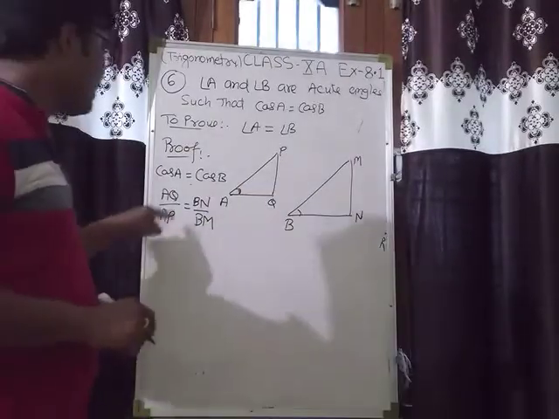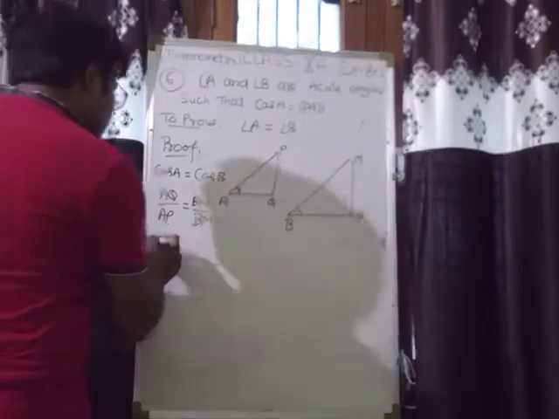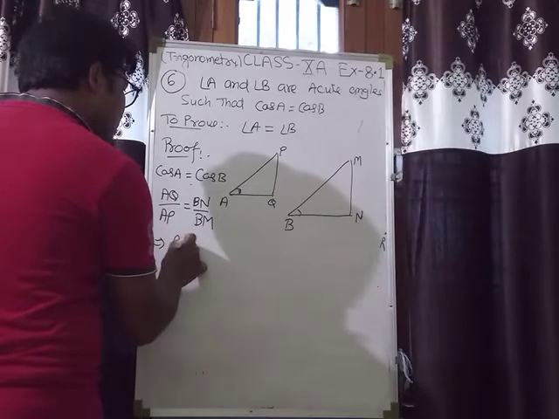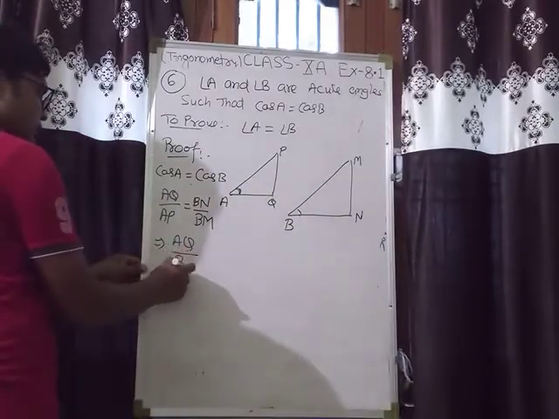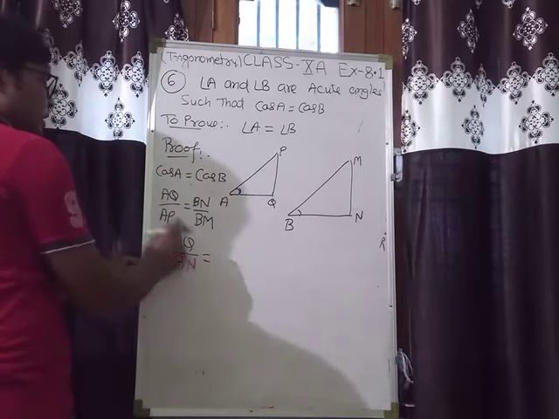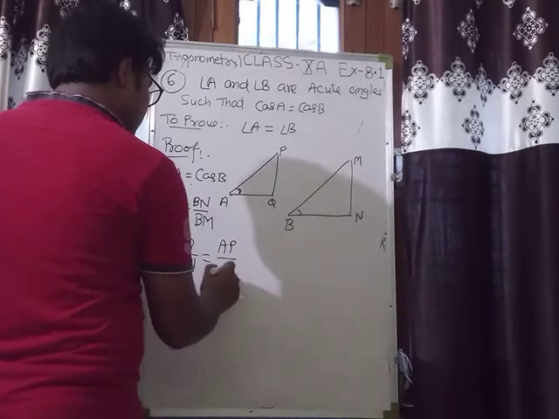So AQ upon AP is equal to BN upon BM. So from here we can write AQ upon BN, transferring this BN to the left side, is equal to AP upon BM.